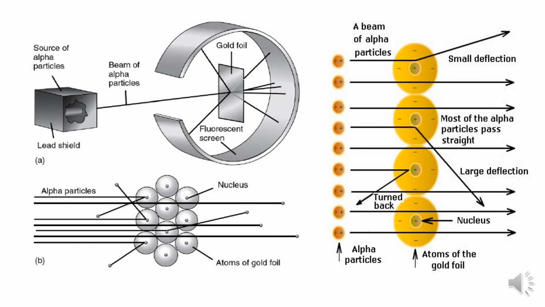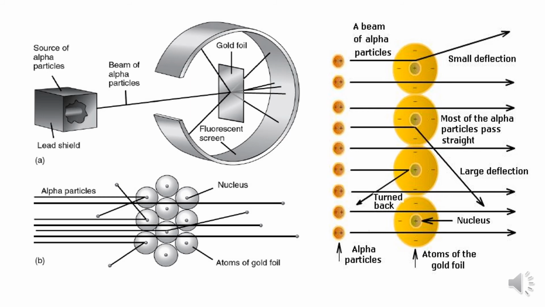Why has this happened, why are these deflections possible? You all know, I told in the beginning itself, that alpha particles are nothing but positively charged helium nuclei. These particles are positively charged.